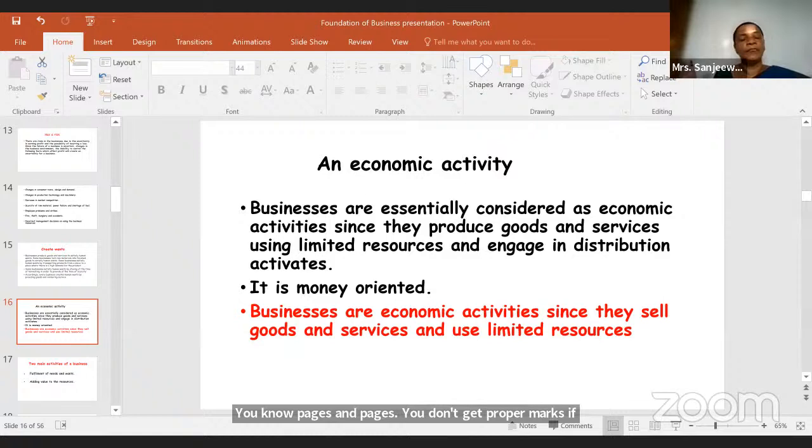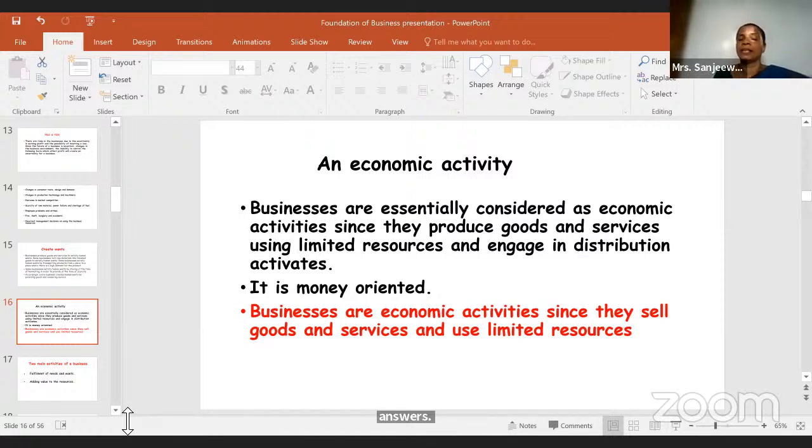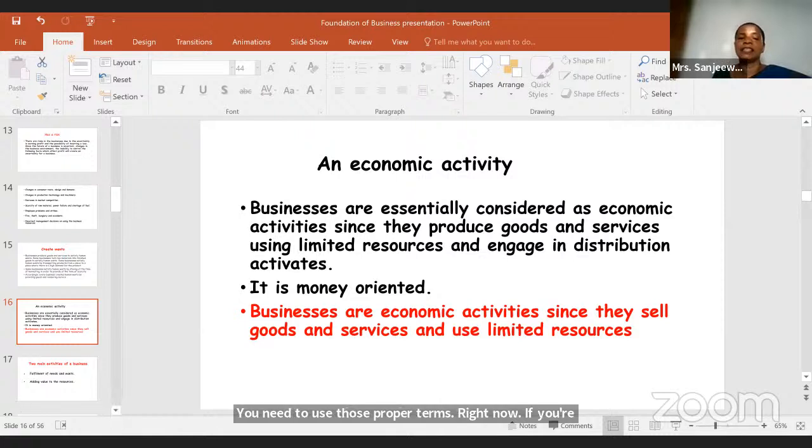So be very careful when writing answers. If you write something without that, you will not get marks.